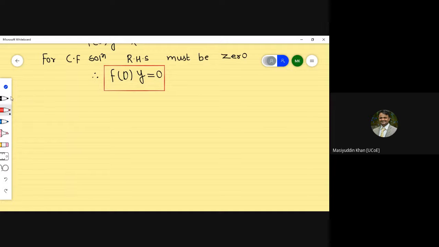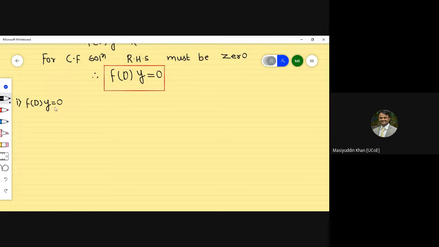The chance or probability of this part is that we have f of D of y equal to 0.